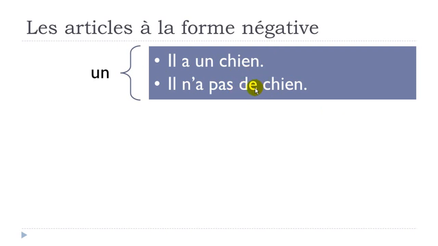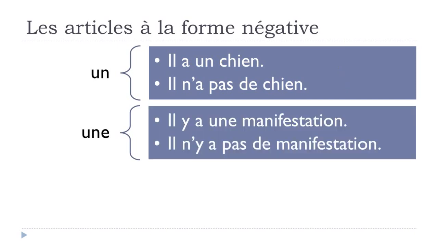All right, so that's the first thing that you've got to keep in mind if you want to use these articles. So article indéfini, and you want to put the sentence at the negative form, then un will become de. Okay, so let's see the example for the feminine form now. Une. Il y a, there is, remember, une manifestation, demonstration. Il y a une manifestation. So if we want to put this sentence at the negative form, il n'y a pas de manifestation. So you can see that this article une becomes de at the negative form.